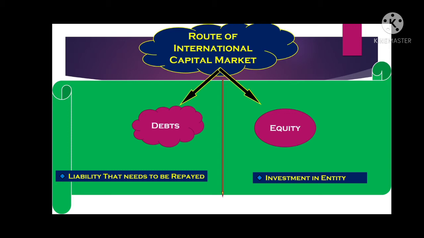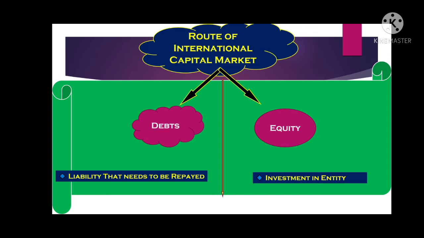It means that we owe some money to them, so we need to return those funds to the actual lenders, right? So debt is what? It is our liability to return that fund back along with the interest to the actual lender.